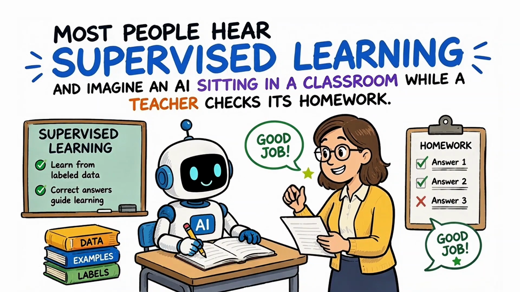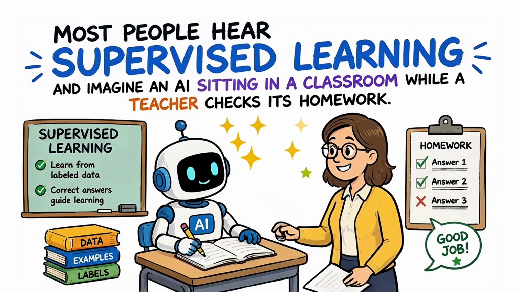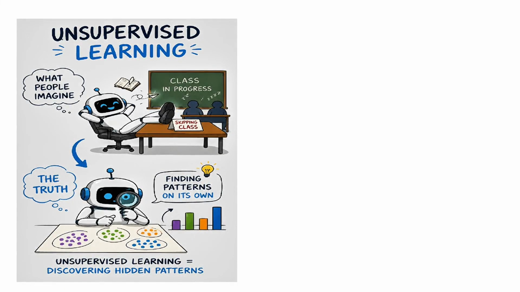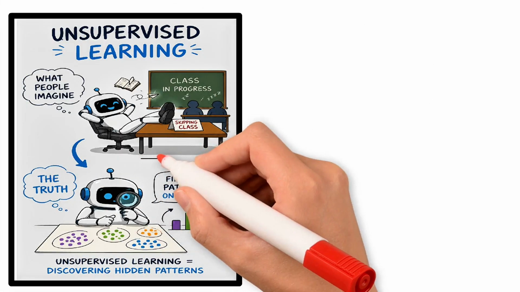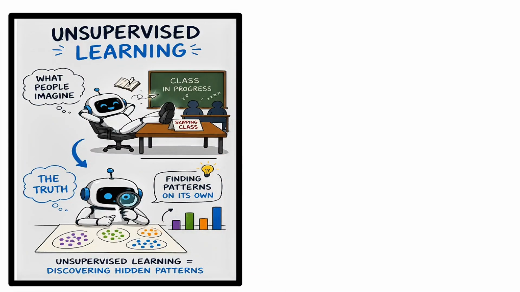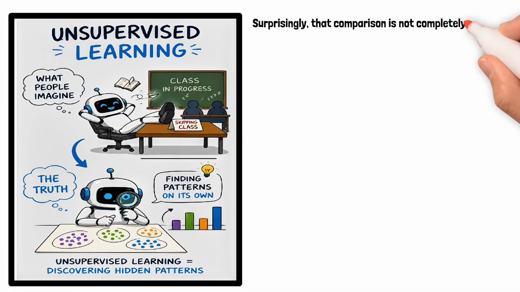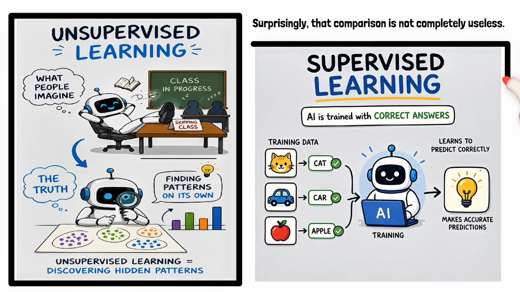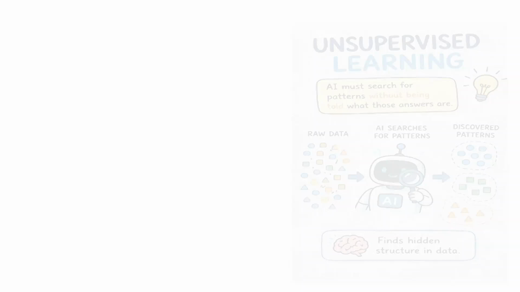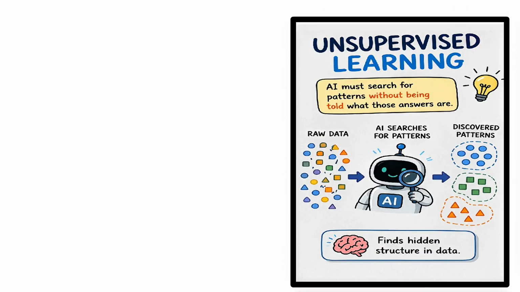Most people hear supervised learning and imagine an AI sitting in a classroom while a teacher checks its homework. Then, they hear unsupervised learning and imagine the same AI skipping class and doing whatever it wants. Surprisingly, that comparison is not completely useless. The real difference is simple. In supervised learning, the AI is trained with correct answers. In unsupervised learning, it must search for patterns without being told what those answers are.